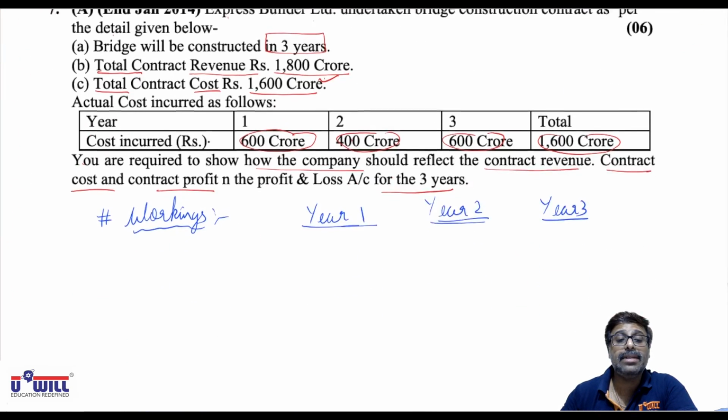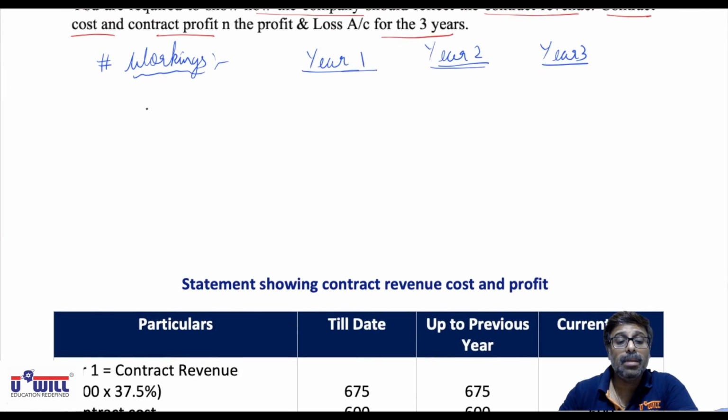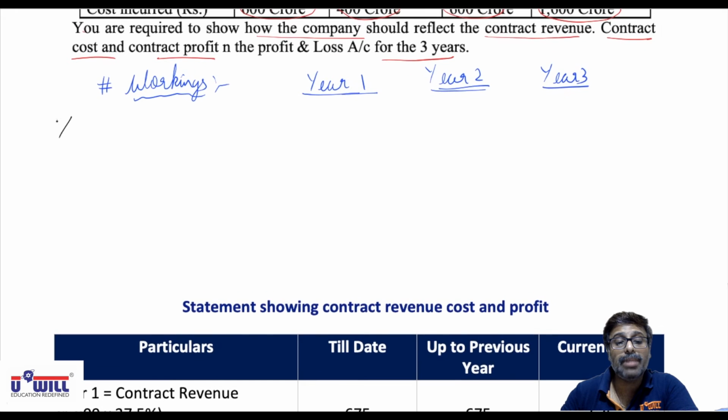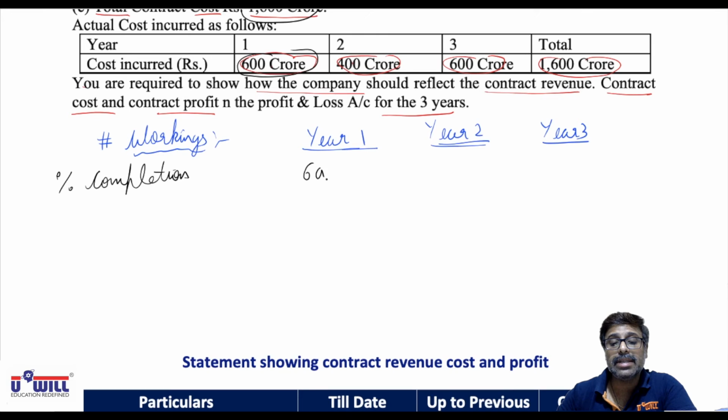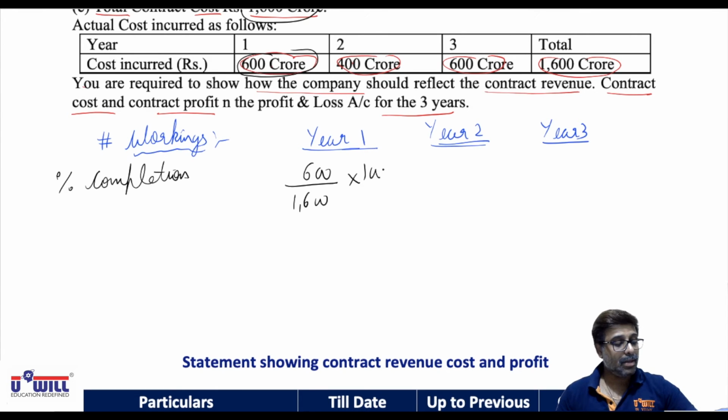So how to find this? Understand it. Percentage completion. In year 1, you have done work of 600 crores out of 1600 crores. So 600 out of 1600 means 600 upon 1600 into 100. Do it, everyone. 600 upon 1600 into 100.